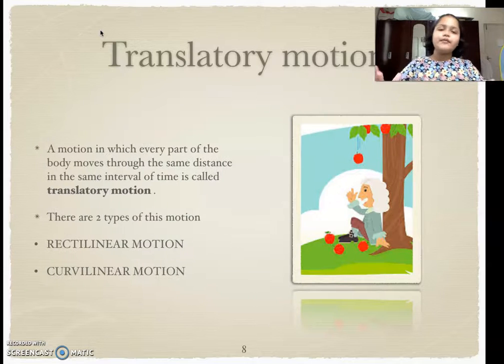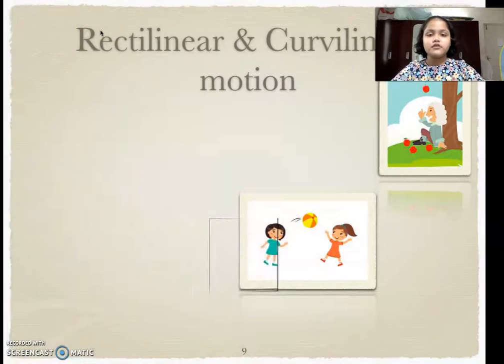So translatory motion is basically if the body is moving the same distance in the same time. And it has to be straight, like an apple falling from a tree. Now as I told you, there are two types of translatory motion. They are rectilinear motion and curvilinear motion. Now first let us know about these two motions and then we'll move on.